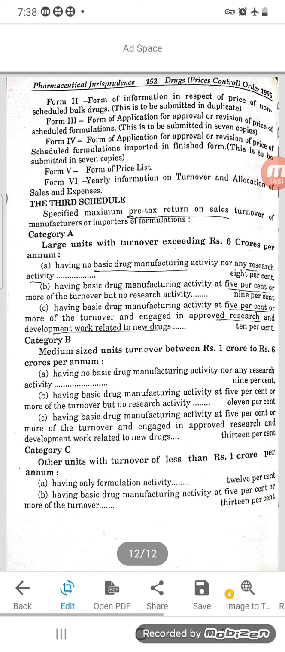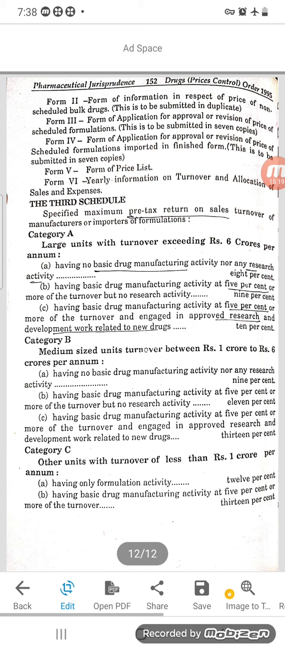Having basic drug manufacturing activity at 5% or more of turnover, but no research activity, for them they have to pay 9%. Having basic drug manufacturing activity at 5% or more of the turnover and engaged in approved research and development work related to new drugs, then 10% tax they have to pay.